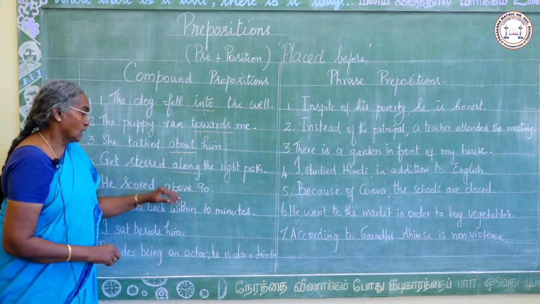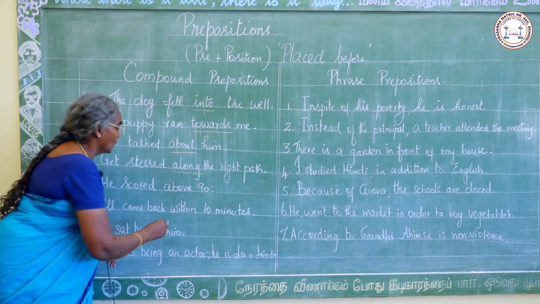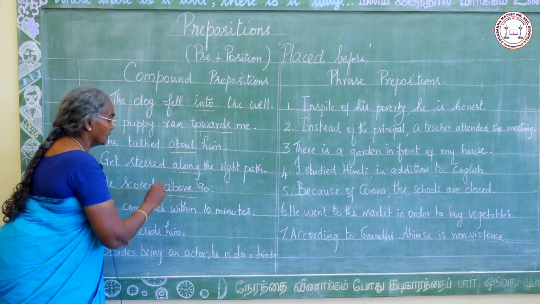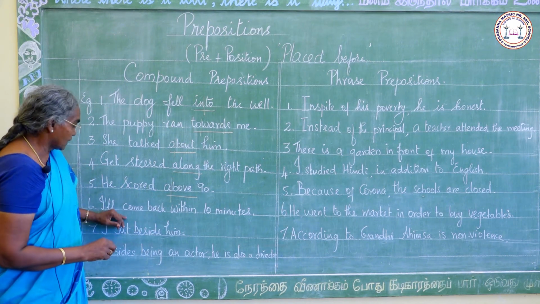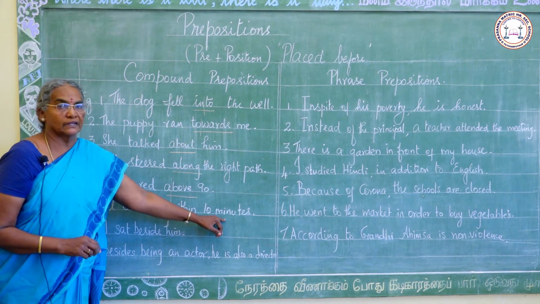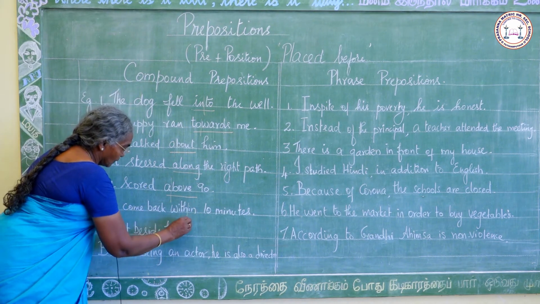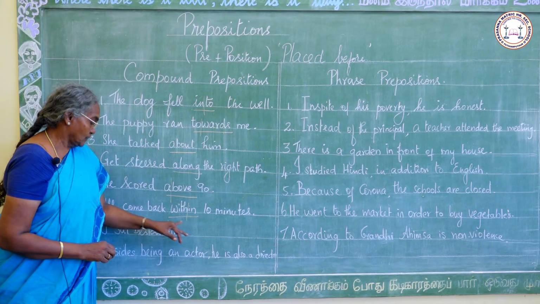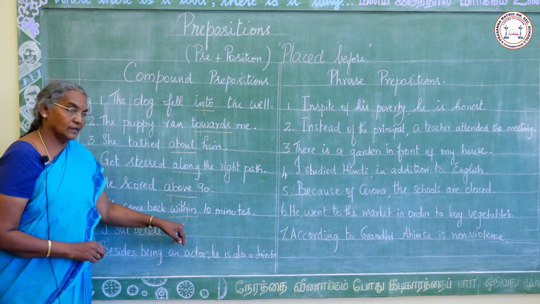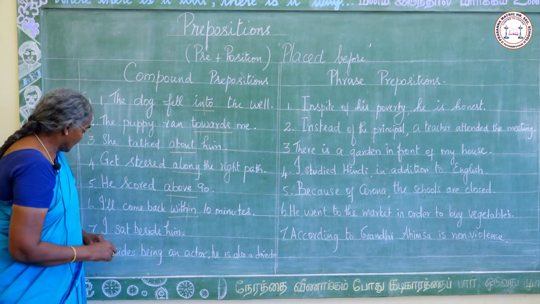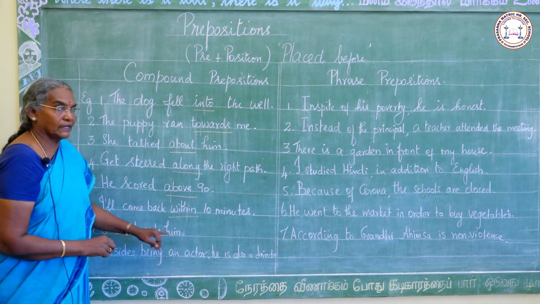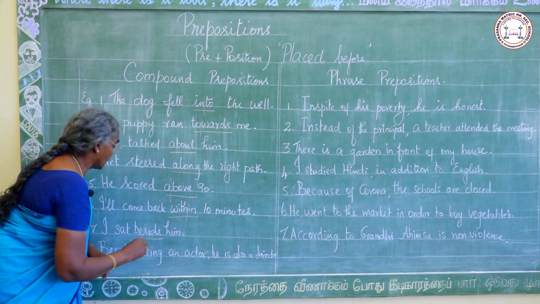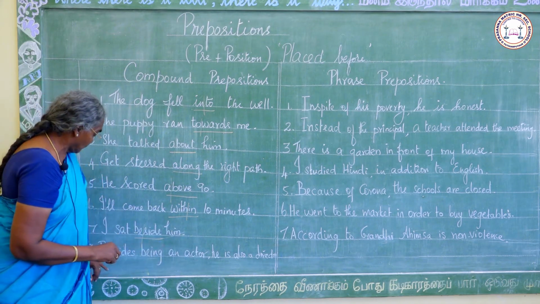He scored above 90. Here above is the preposition. It also has two syllables. I'll come back within 10 minutes. Within is the compound preposition here. Next sentence, I sat beside him. Beside is the preposition. It also has two syllables.